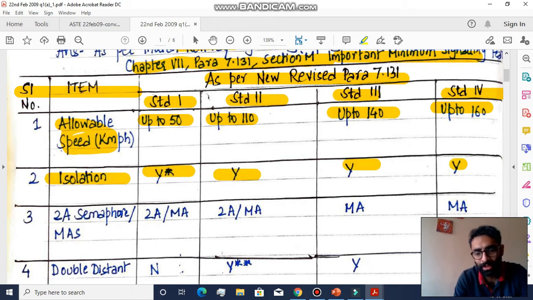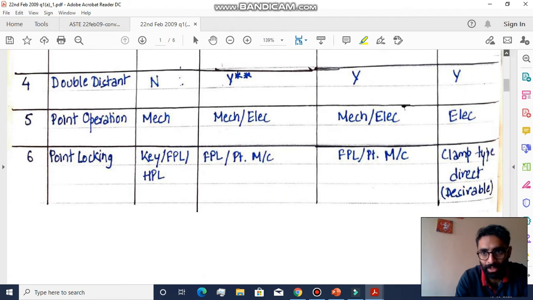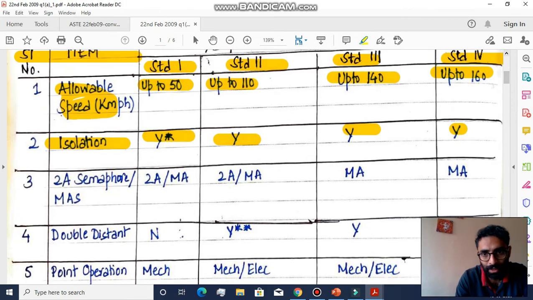Isolation. Now Y star, Y. So isolation, is it required or not? That is what is mentioned here. So what is Y star? Let's have a look. Y stands for yes. So isolation is required for standard 2, standard 3 and standard 4, as you can see.